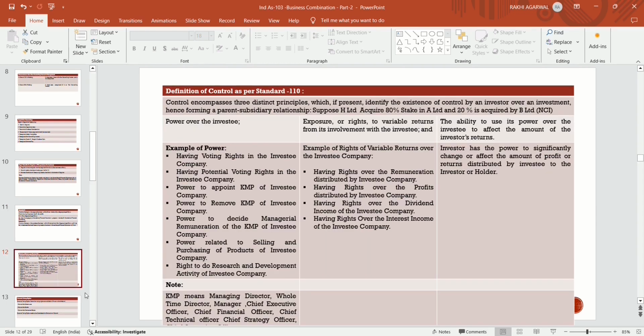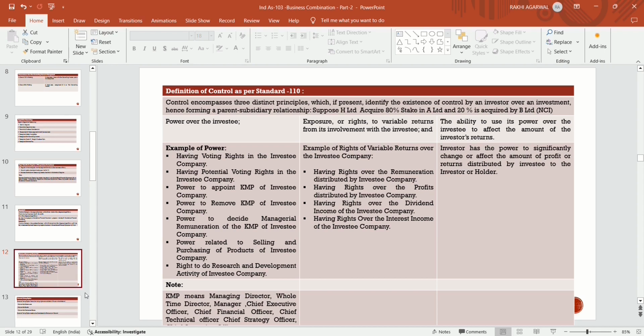Now the definition of control as per Ind AS 110. If any entity has controlling power over another entity, then the one having controlling power becomes the acquirer. Control encompasses three distinct principles. Firstly, the power. Secondly, the exposure or rights to variable returns from its involvement with the investee.